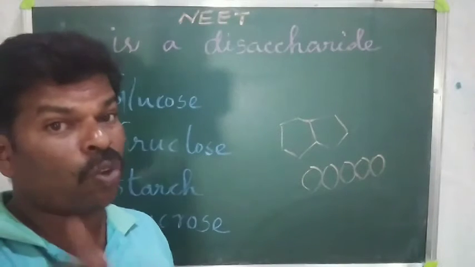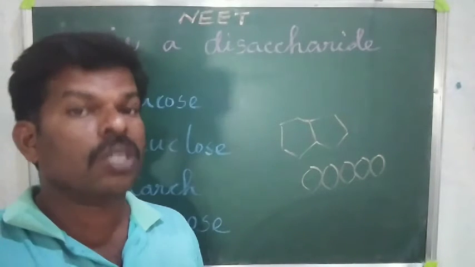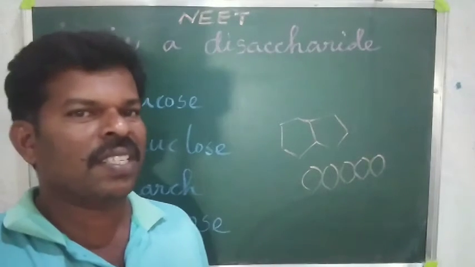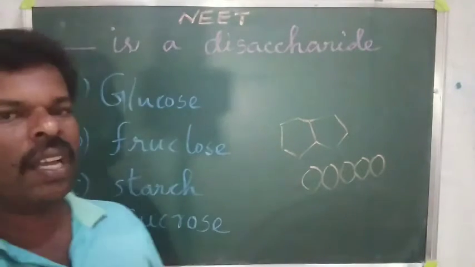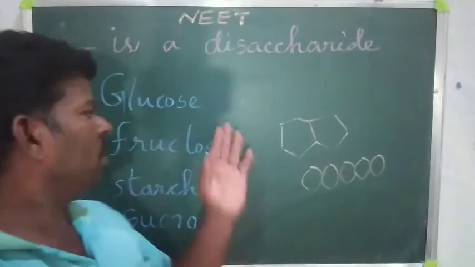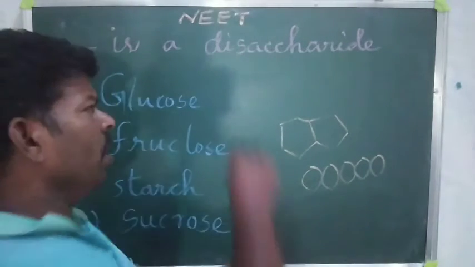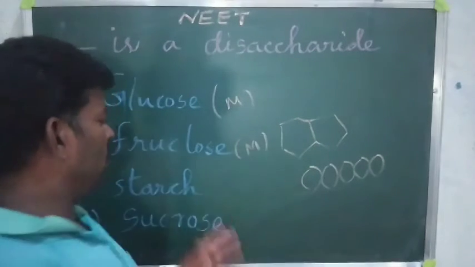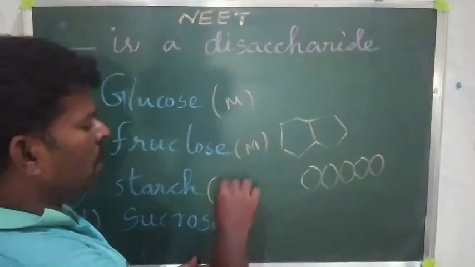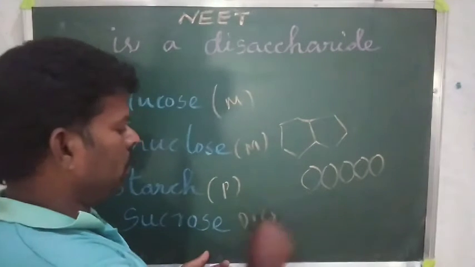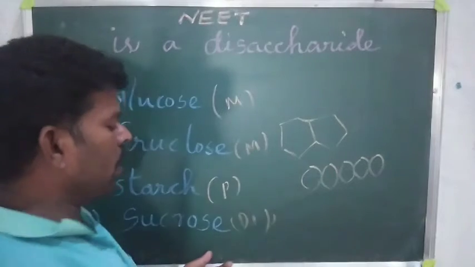Very, very important. From the biomolecules lesson many questions will come for the NEET examinations because they depend upon chemistry. Glucose is a monosaccharide. Fructose is also a monosaccharide. Starch is a polysaccharide. Sucrose is a disaccharide. Understand?